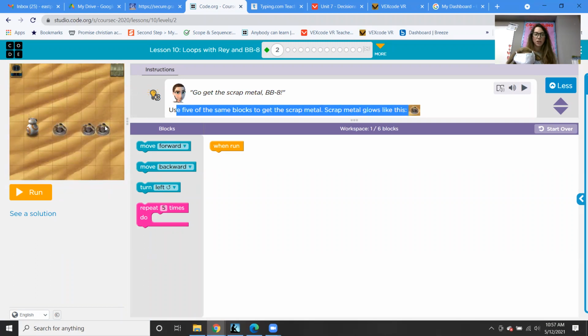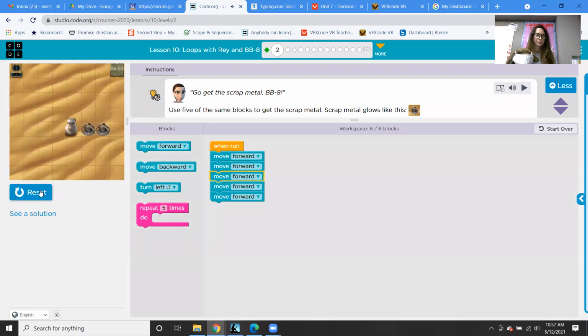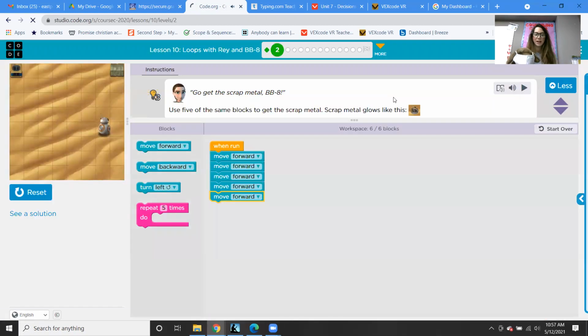So what direction does BB-8 need to go in? I think we have to move BB-8 forward to get all the scrap metal. Yeah. So they said to use 5 of the same blocks because we know we're going 1, 2, 3, 4, 5 steps forward. So we're going to move forward 5 times. Yay! Great job.